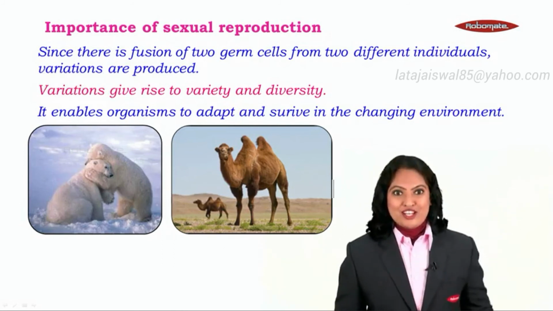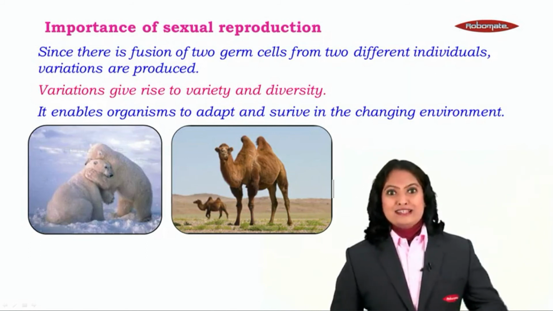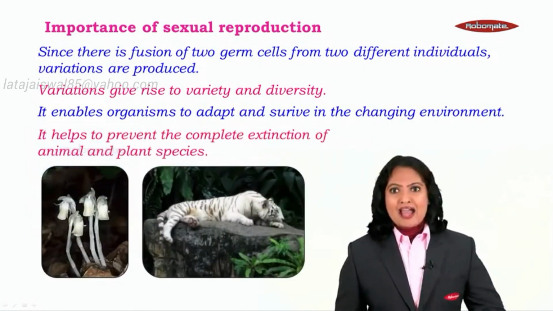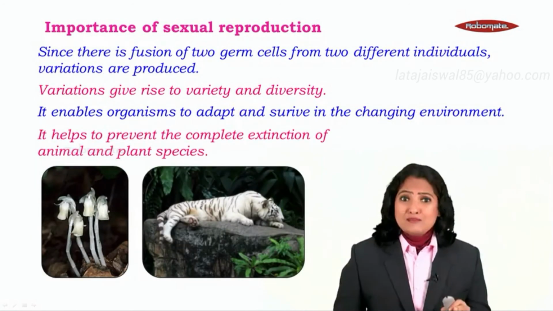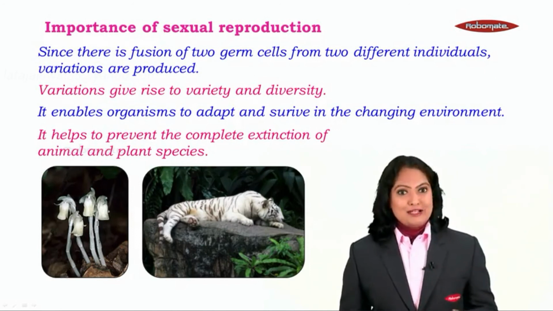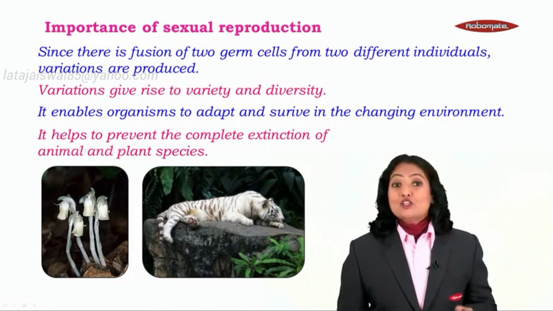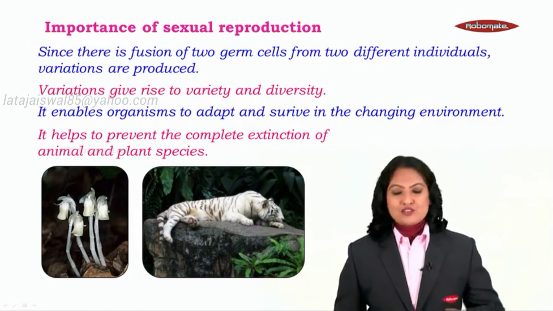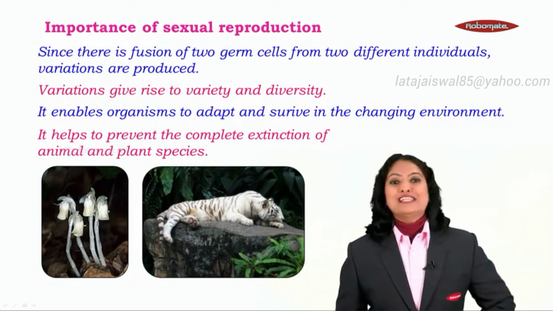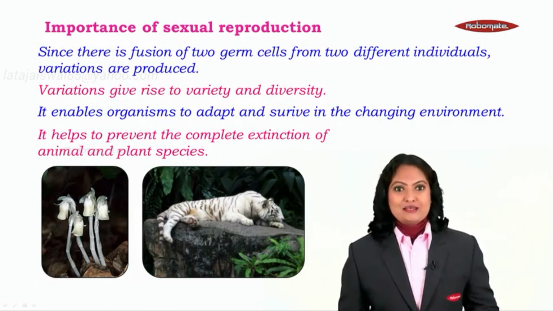It helps the generation in wise adaptation and survival in the changing environment. And as a result, it helps to prevent the complete extinction of animal and plant species. Students, because of sexual reproduction, adaptations become easier, and with the new adaptations, organisms can prevent themselves from extinction.